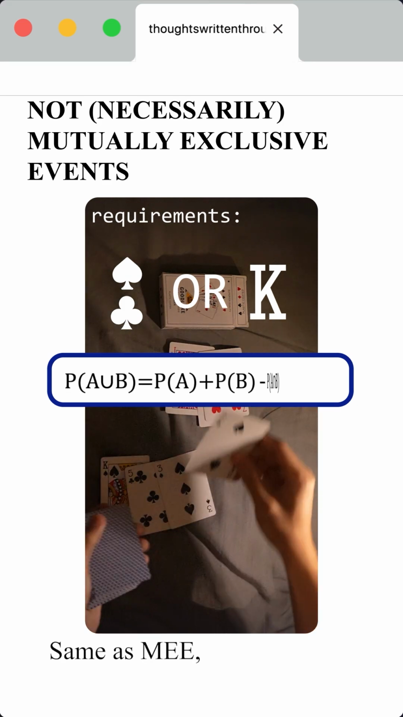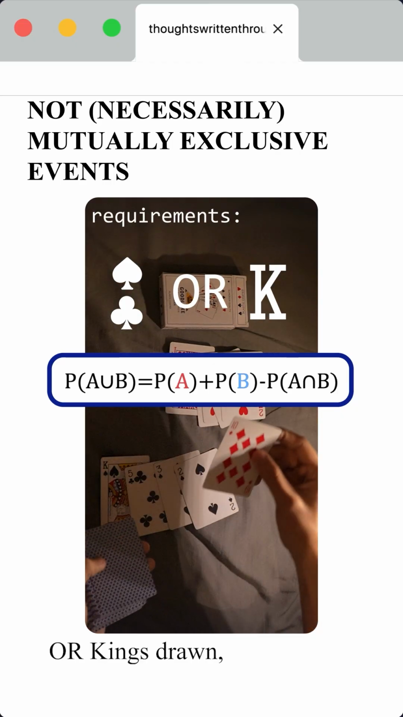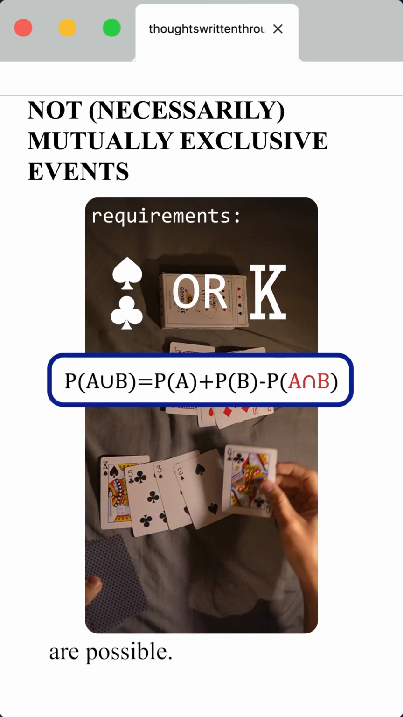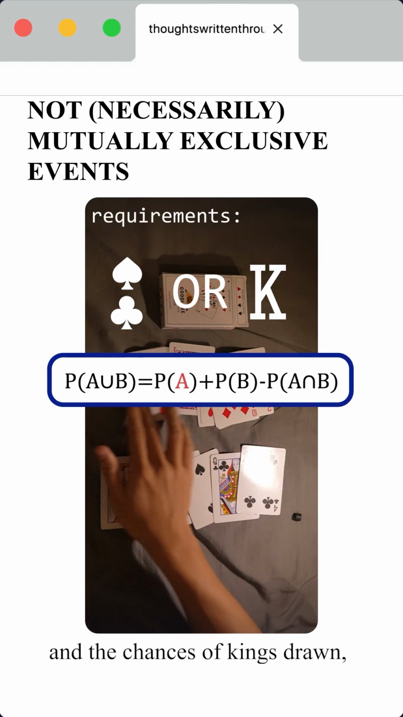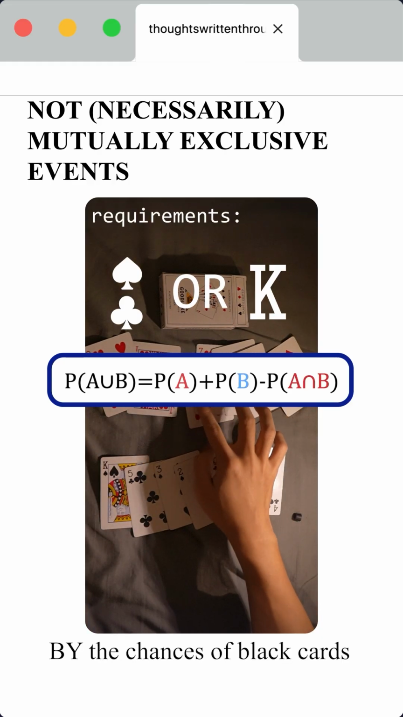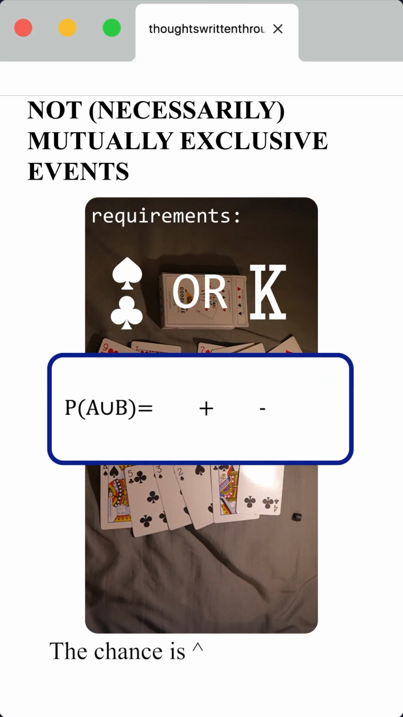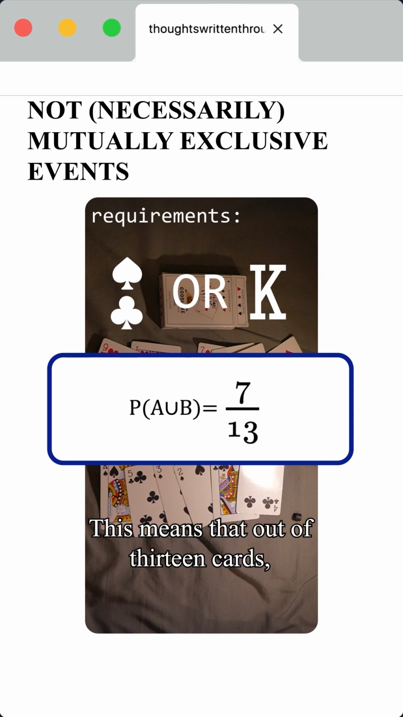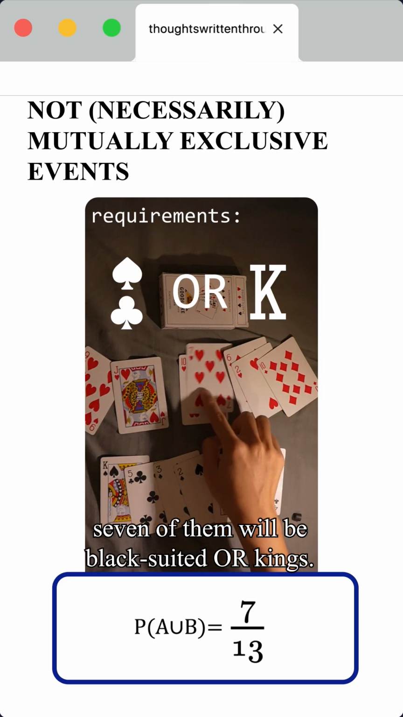Same as mutually exclusive events, we have two separate chances of black cards drawn or kings drawn. But black cards that are kings are possible. Therefore, we subtract the chances of black cards drawn and the chances of kings drawn by the chances of black cards that are also kings drawn. The chance is... This means that out of 13 cards, 7 of them will be black suit or kings.